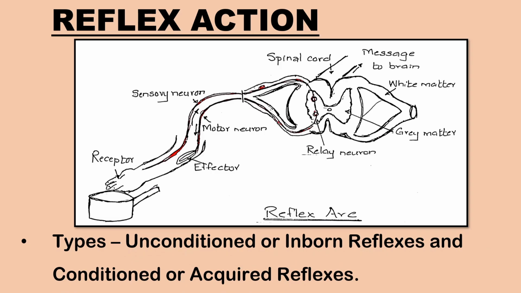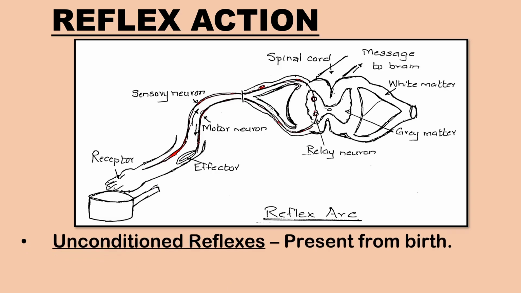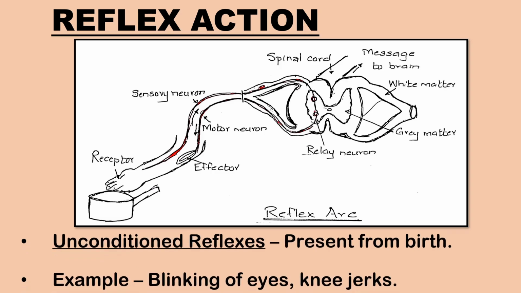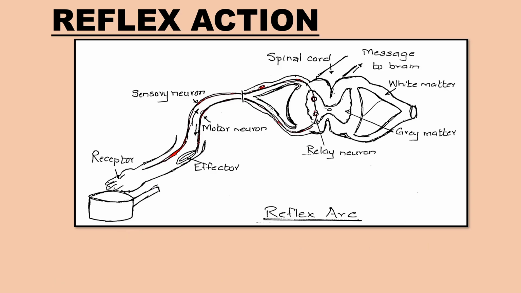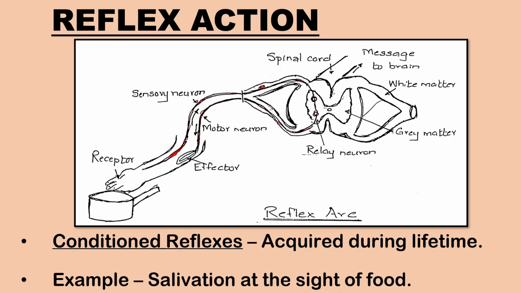Reflexes are of two types: unconditioned or inborn reflexes and conditioned or acquired reflexes. Unconditioned reflexes are present in an individual right from birth. Examples are blinking of eyes, sneezing, knee jerk, etc. Conditioned reflexes are not present at the time of birth, but are acquired later in the lifetime of an individual through experience, habit, or learning. Example, salivation at the sight of food.